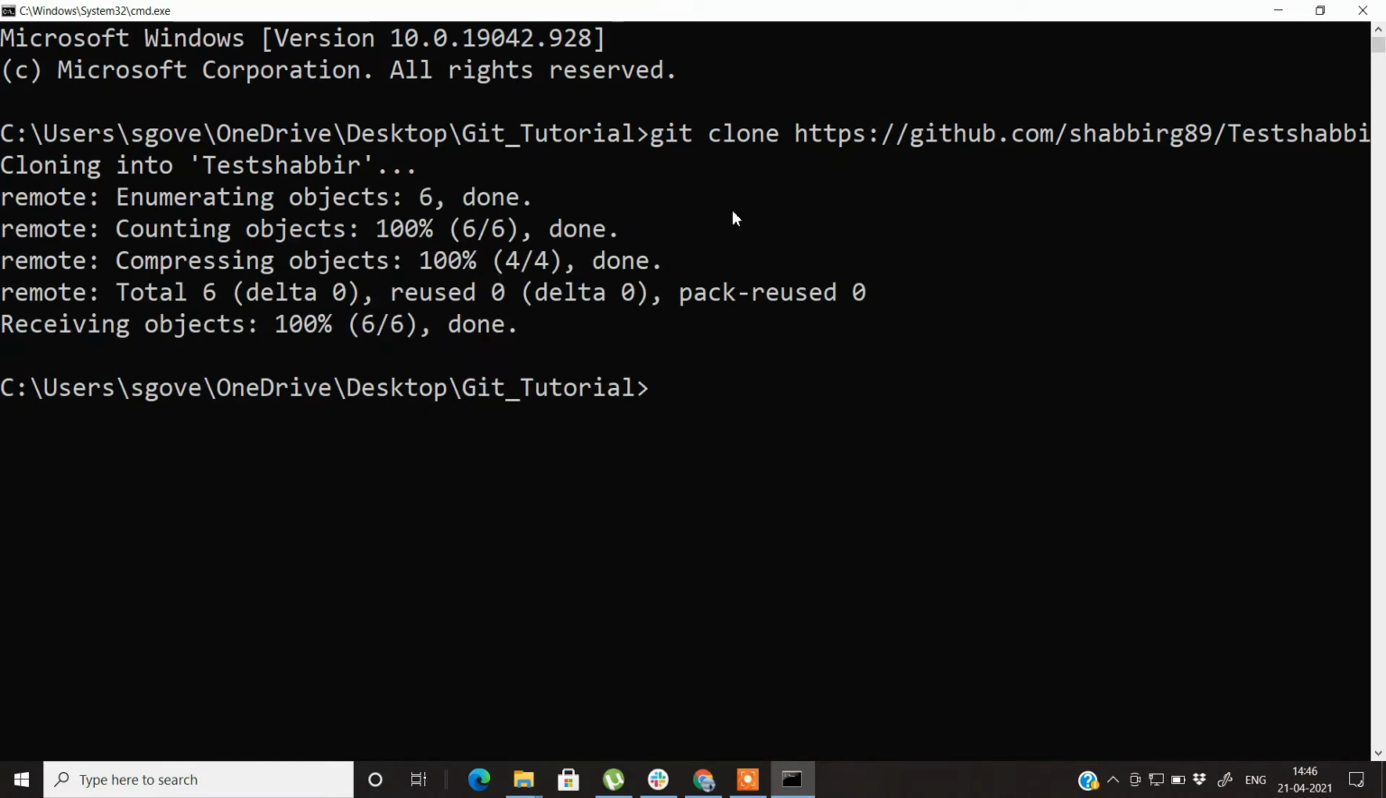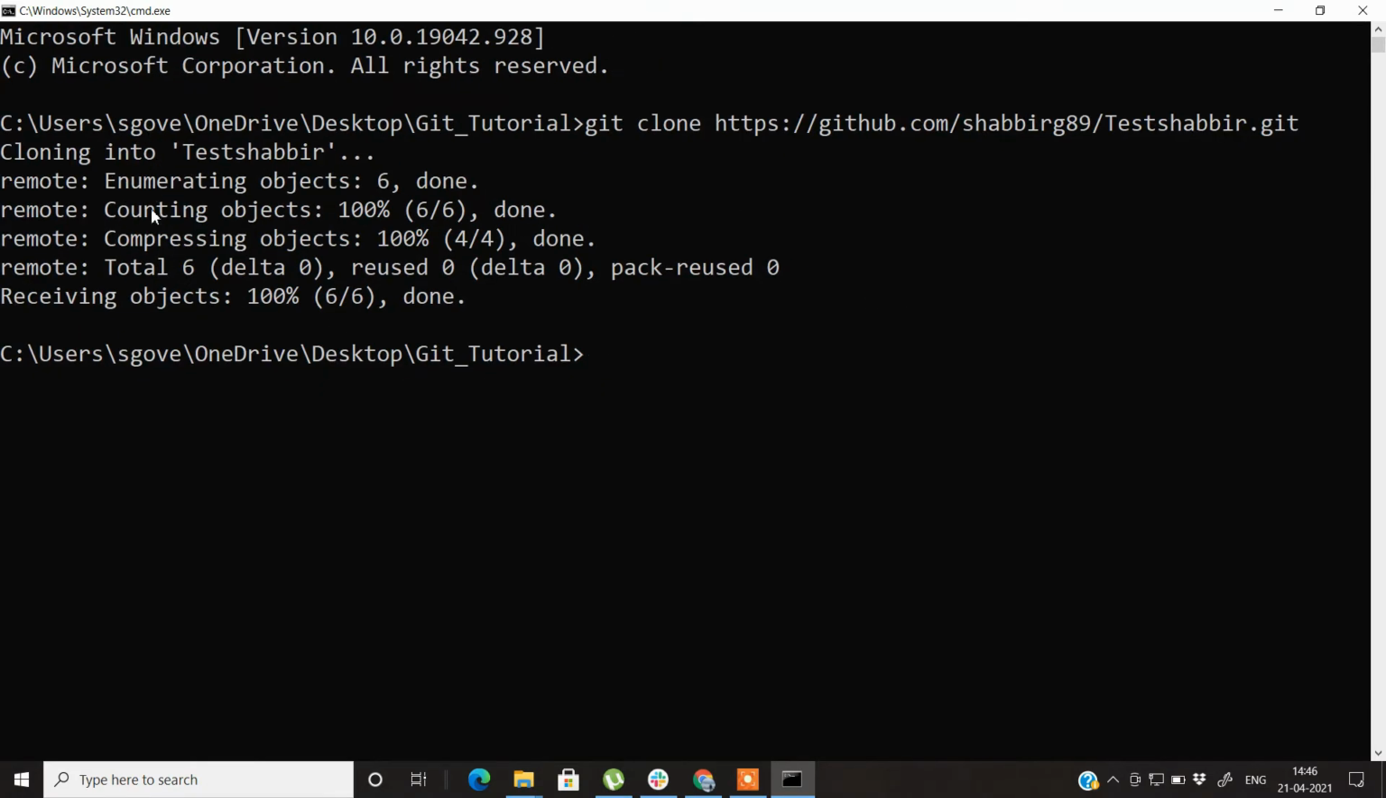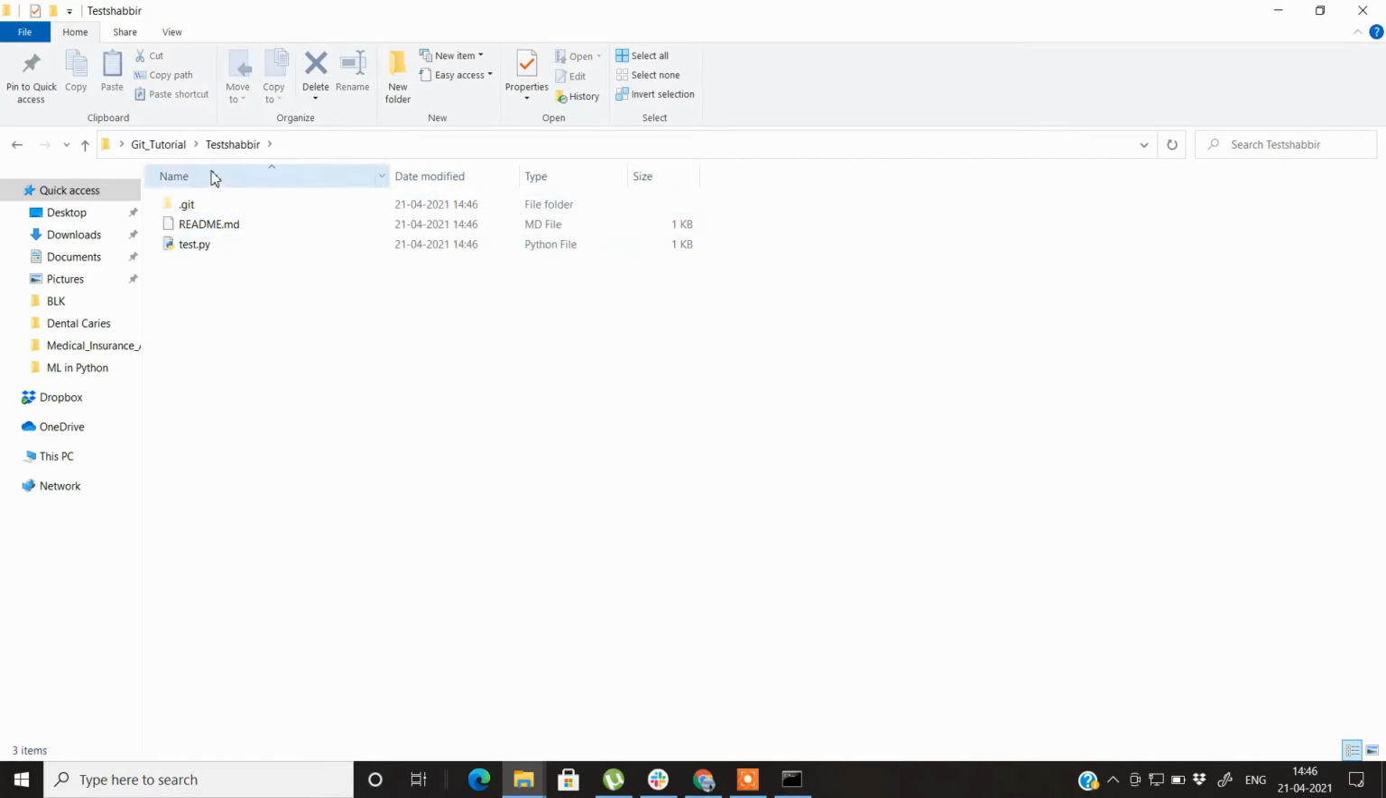It shows that it has now cloned this entire repository, which was on GitHub, on the cloud, to your local system. Here you can see that my entire repository has been cloned. When you open this repository, test Shabbir, you will find a folder called .git. This allows us to run all the git commands that we want in the process of making this repository a production one. That was how you can clone a GitHub repository from the cloud to your local machine.